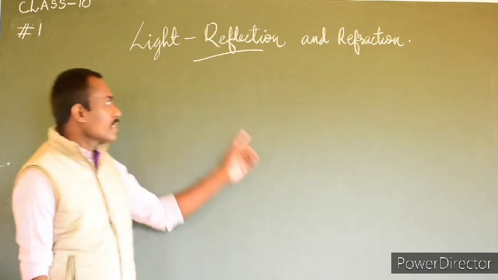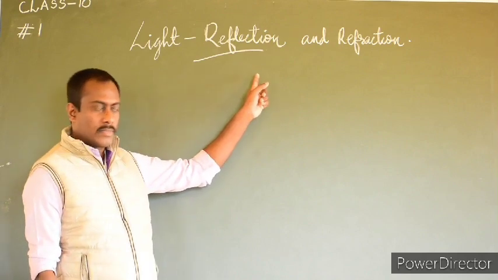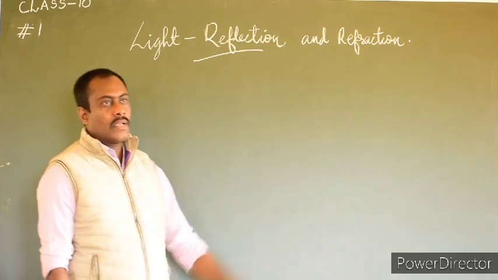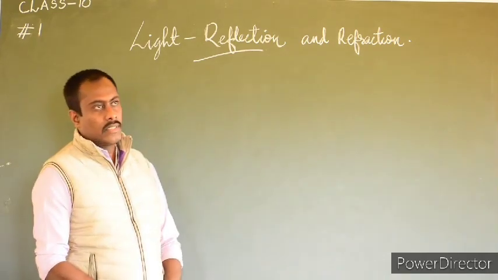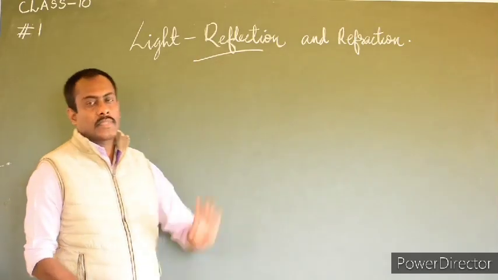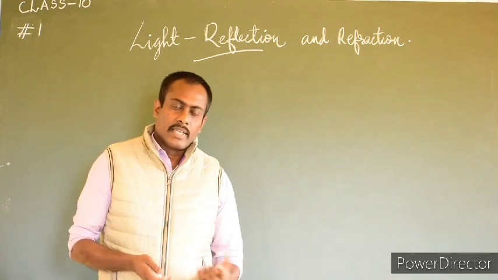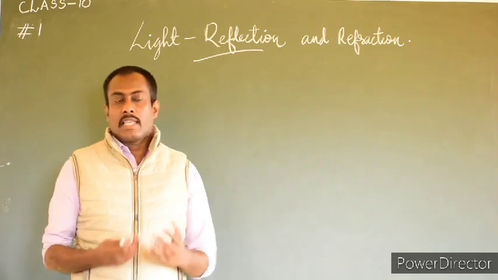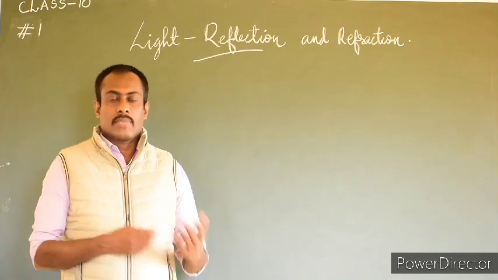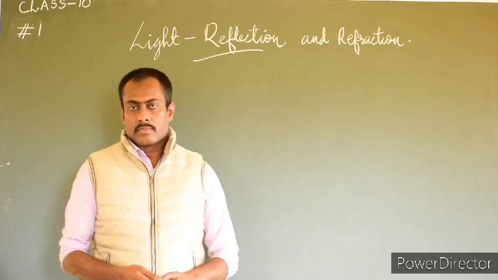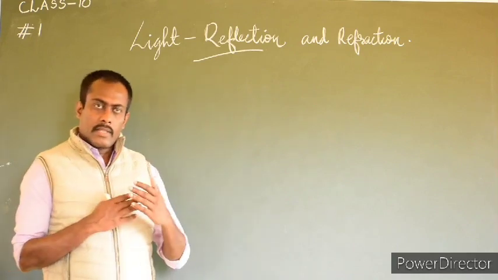Here we are going to discuss the two phenomena, reflection and refraction. First we are going to discuss the reflection of light. Then what do we mean by reflection? If light is incident on a smooth or highly polished surface, it bounces back, or reflects.